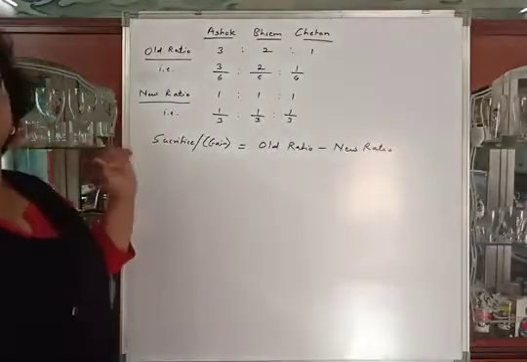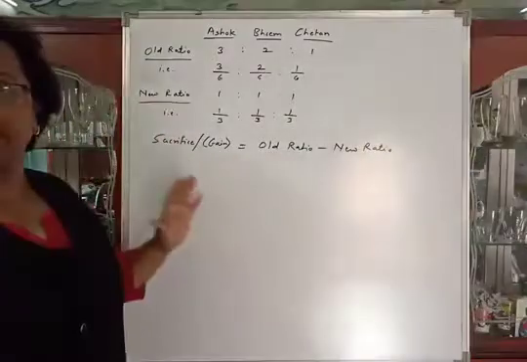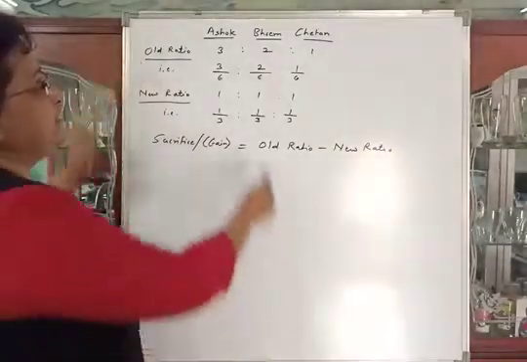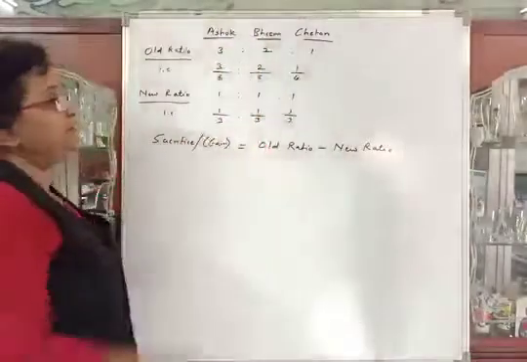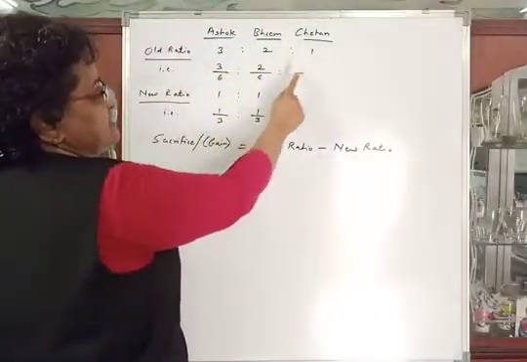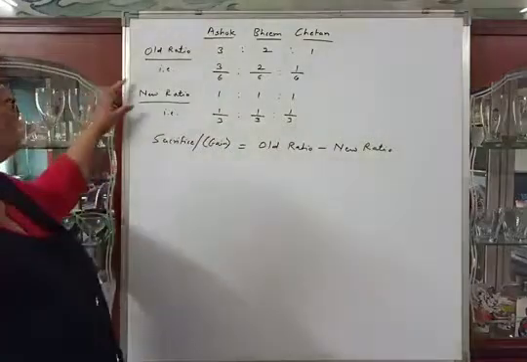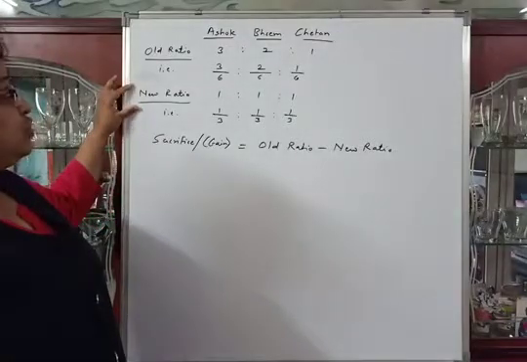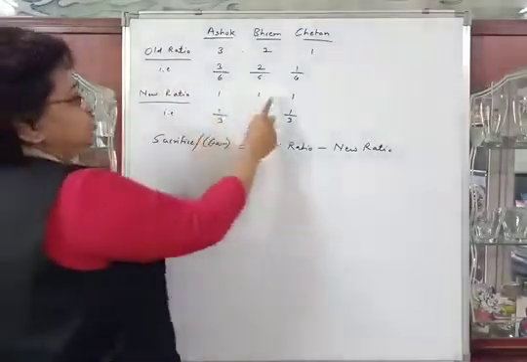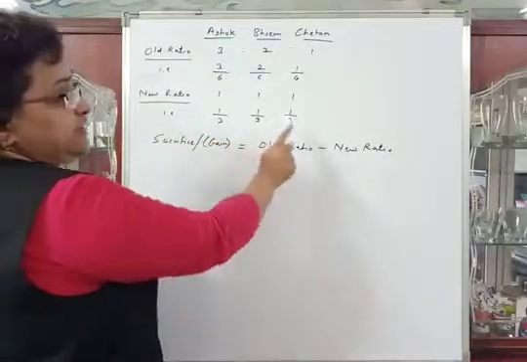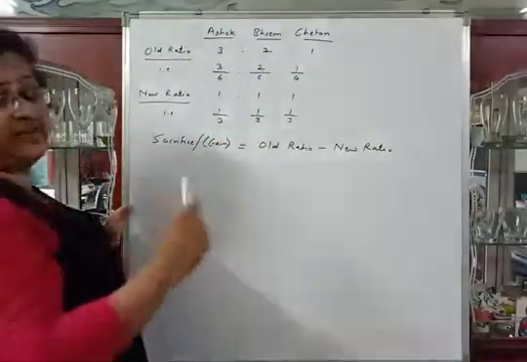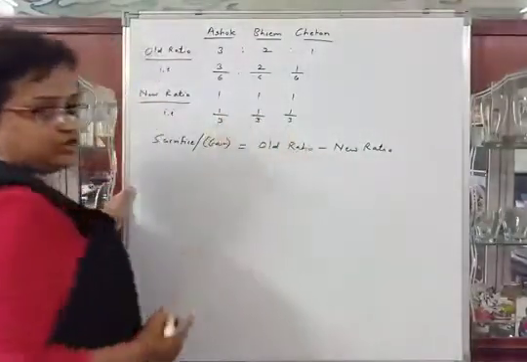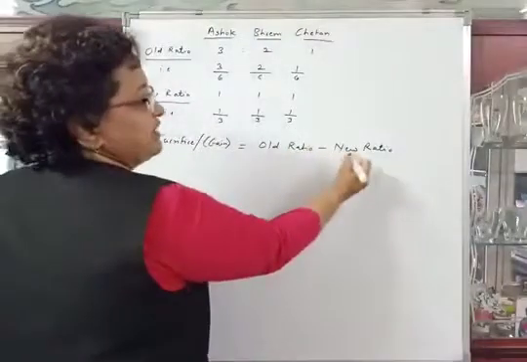Now in this problem, first we have to calculate the sacrifice or gain made by the partners due to the change in profit sharing ratio. Their old ratio is given in the problem. It is 3:2:1. It means 3/6, 2/6 and 1/6. They have changed their ratio from 1st April 2015 and the new ratio is equal, that is 1:1:1. It means 1/3, 1/3 and 1/3. Now we will calculate the sacrifice or gain made by the partners. We have to deduct the new ratio from the old ratio. Sacrifice is equal to old ratio minus new ratio.